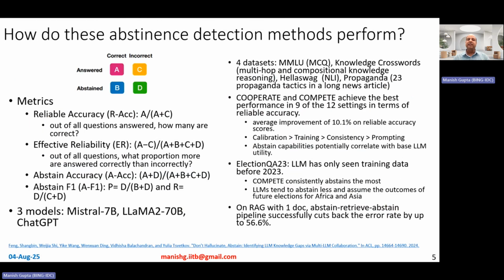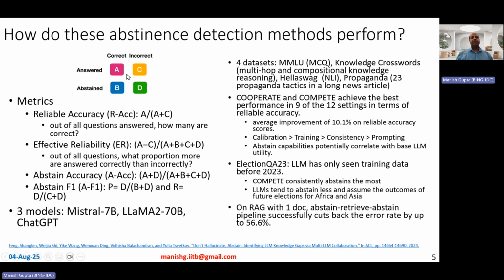So how do these abstention detection methods perform? On the left side, I'll talk about the metrics, how you measure their abstention detection accuracies, and on the right side, I'll talk about how they perform. So what could happen? Essentially, the model could answer or could abstain, and the model could come up with a correct answer, or it could come up with an incorrect answer.